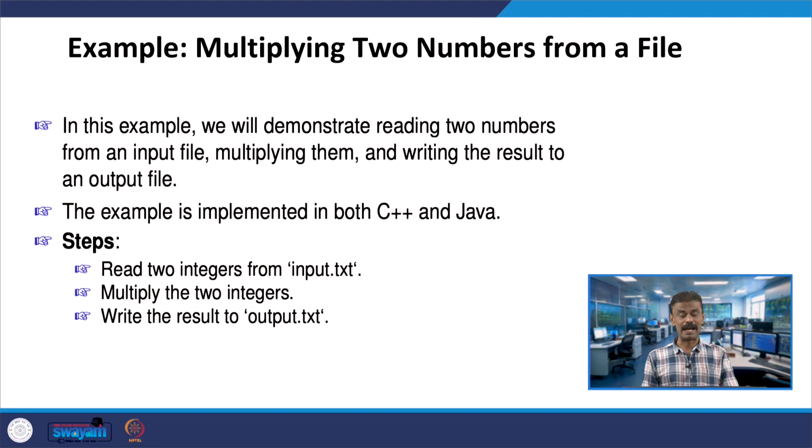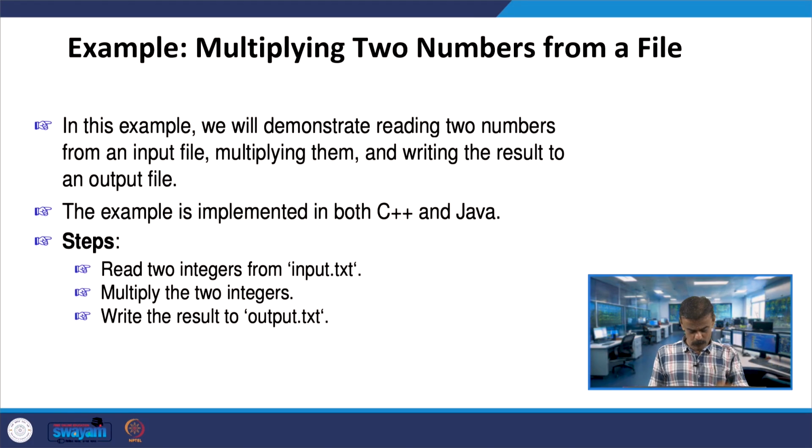Suppose you are handling huge data, what you call big data, with a file. You can use any language and then apply the algorithm. For example, several algorithms are there in machine learning, such as feature extraction or classification, and then you have to get the output data. The output data you store in a different file.